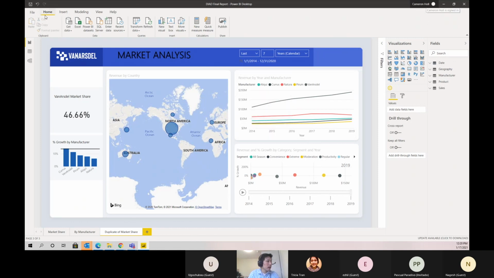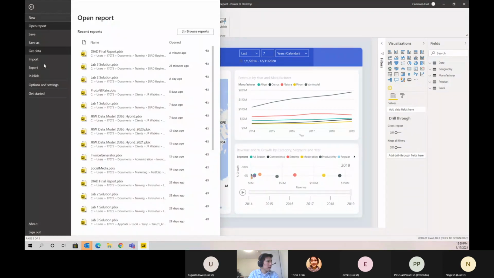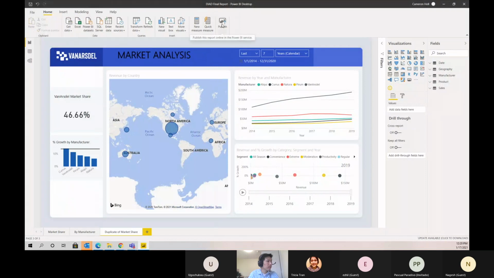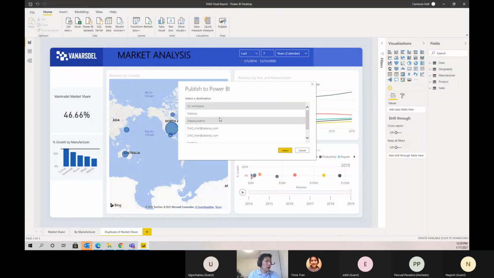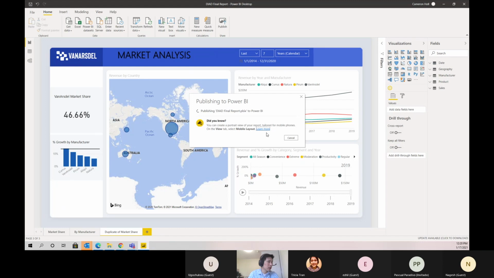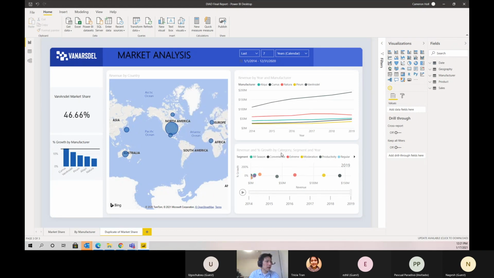So once you sign into your account, you're going to click File or Home and then Publish. Another way to do this is you can do File and then Publish. Both work. But it's going to pull up all of the workspaces that you are a part of. In this case, we're going to choose the one that we just created, and then it's going to start uploading. So let's let that run. It might take a second. Click Got It when it's done.